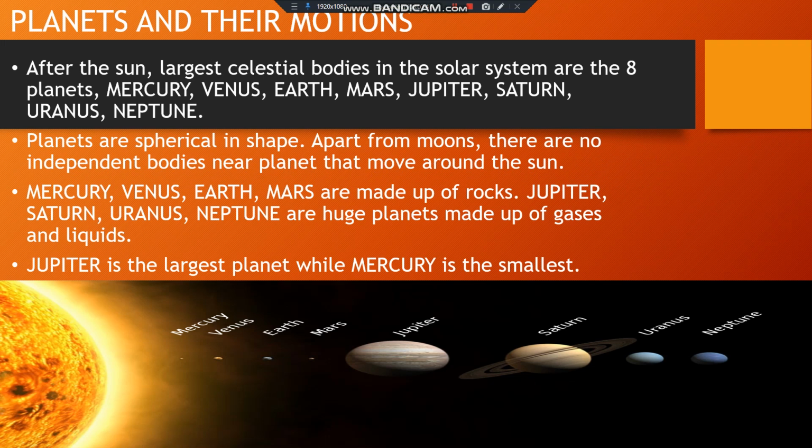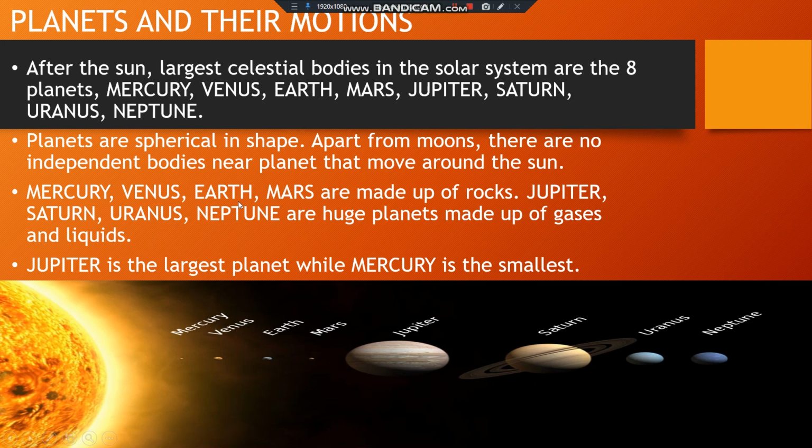Now, we'll see the planets and what are their motions. On the bottom of your screen, you can see on the left there is the Sun, the biggest member, then Mercury, Venus, Earth, Mars. How small these planets are. Jupiter is the largest planet and Mercury is the smallest planet.